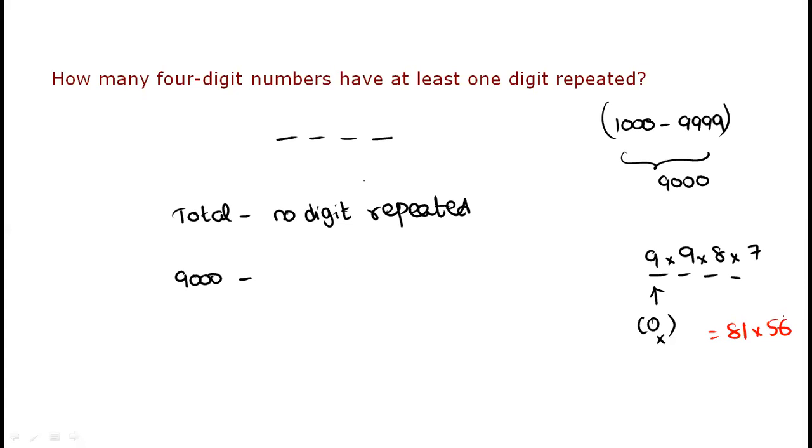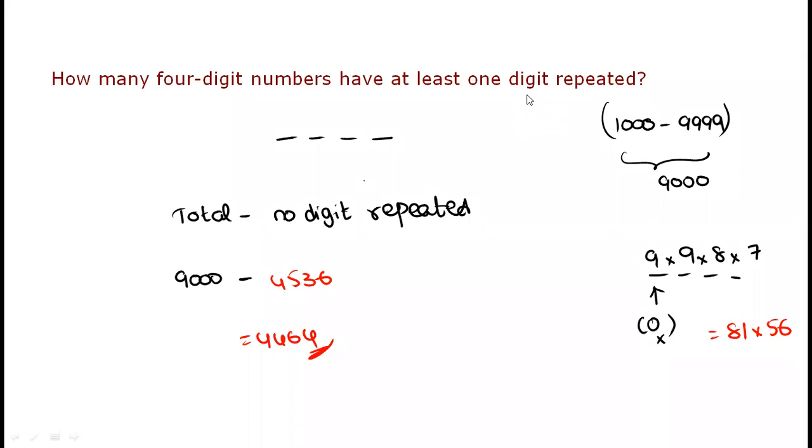I hope you got this is 4536, right? So 9000 with this removed will give 4464. Somebody mentioned 6000 something, it's 4464. See, when you are learning something, be happy, okay?